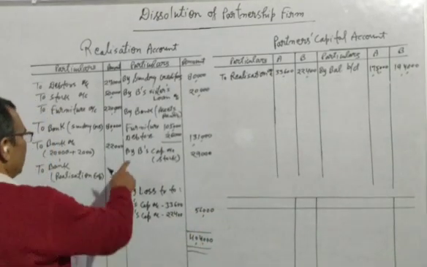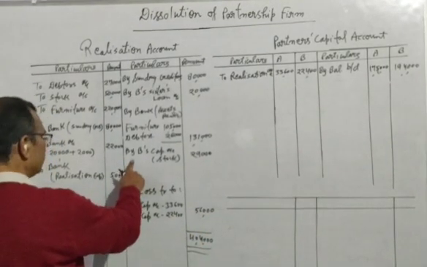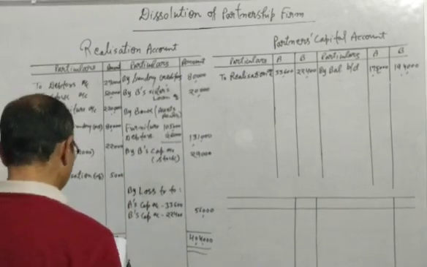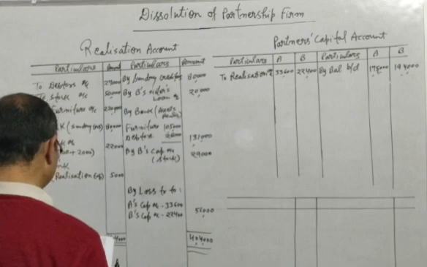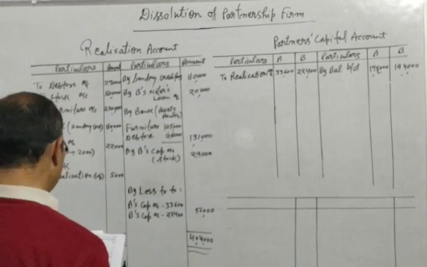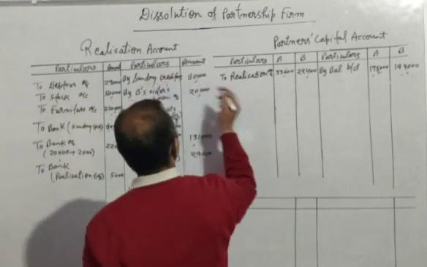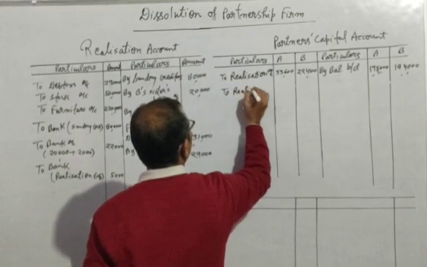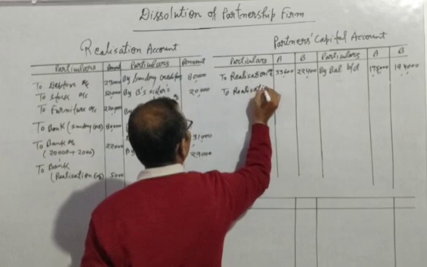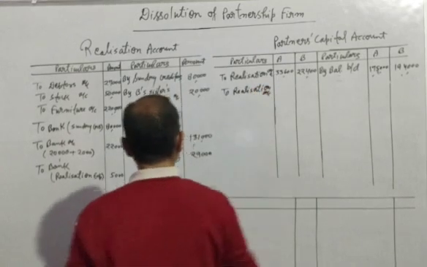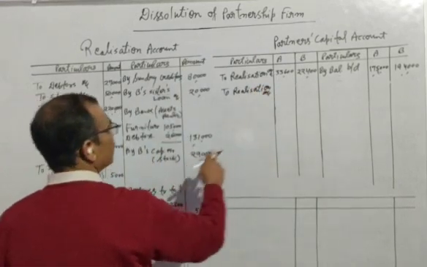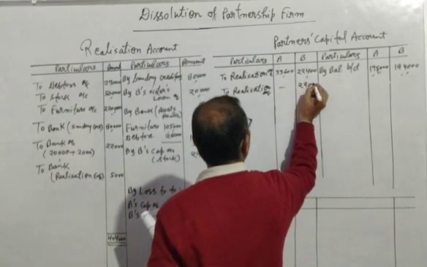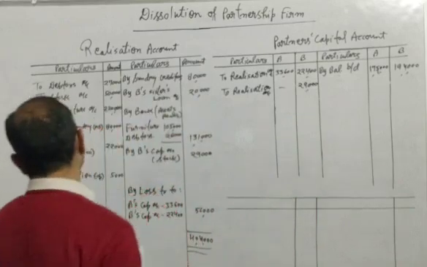Now you can see here B's capital, B has taken over the capital, so we will write here of 29,000 by the name of realization account. So it would be written here realization account, and B has taken over, so we will write in the column of B 29,000.